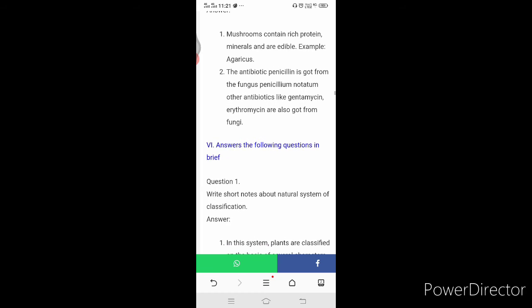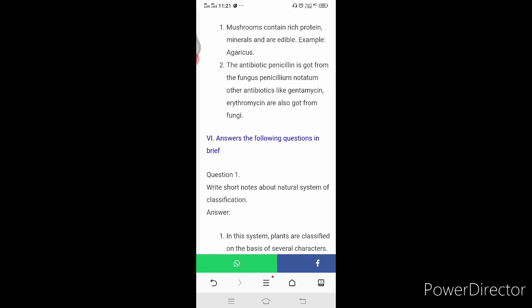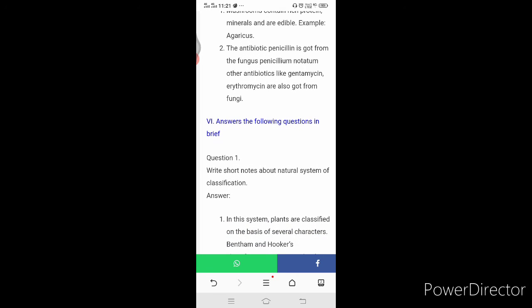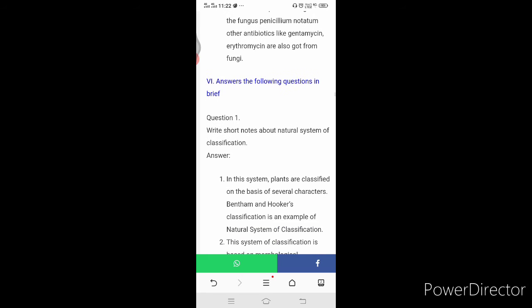Write any 2 economic importance of the fungi. Mushroom contain rich protein, mineral and are edible. Example, agaricus. The antibiotic penicillin is got from the fungus Penicillium notatum. Other antibiotics like gentamicin, erythromycin are also got from fungi.